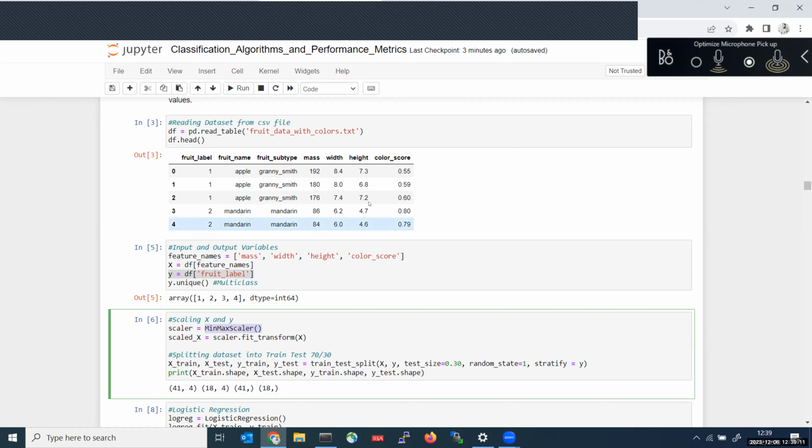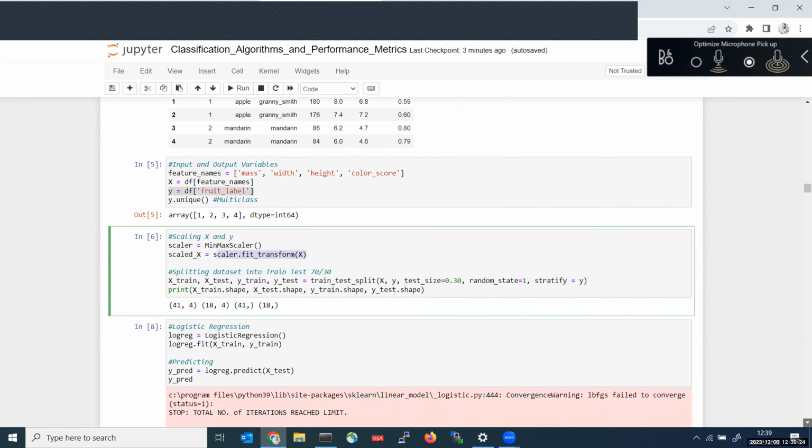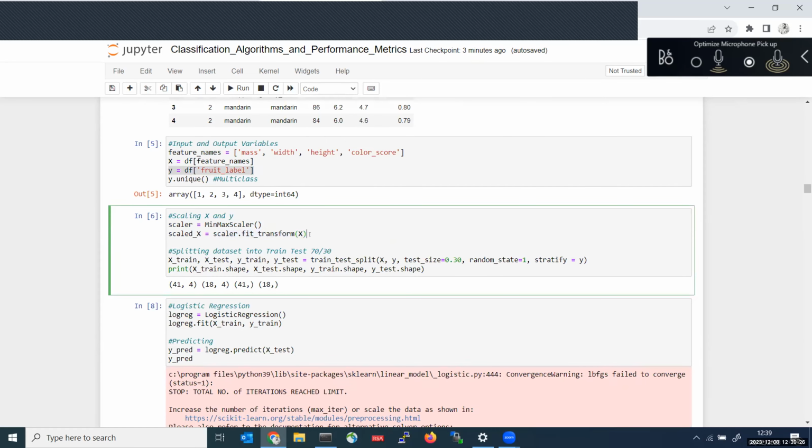To convert all these ranges of data into one specific range, we can use this min-max scaler. What I'm doing is converting my data into the scaled format, so that everything is converted into the same format. After applying this scaler, I suggest each and everyone just see X and scaled X data, how the values got converted.